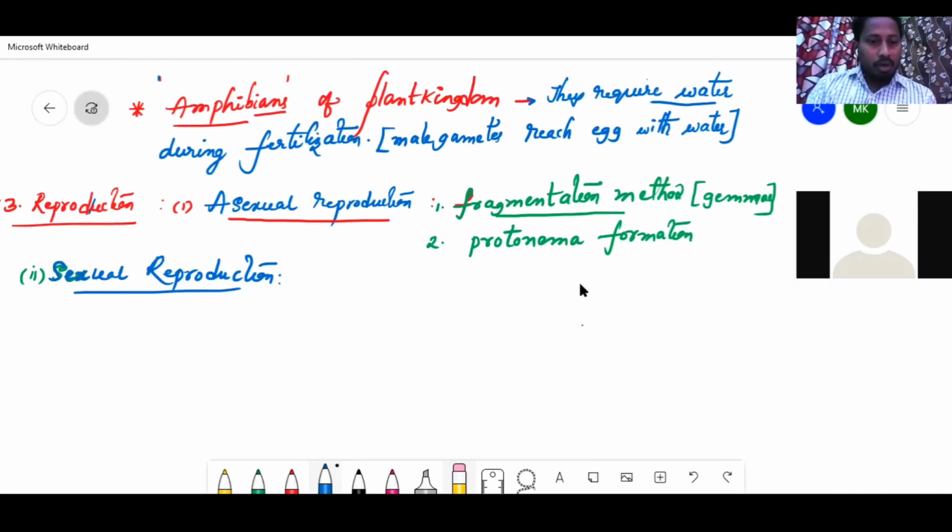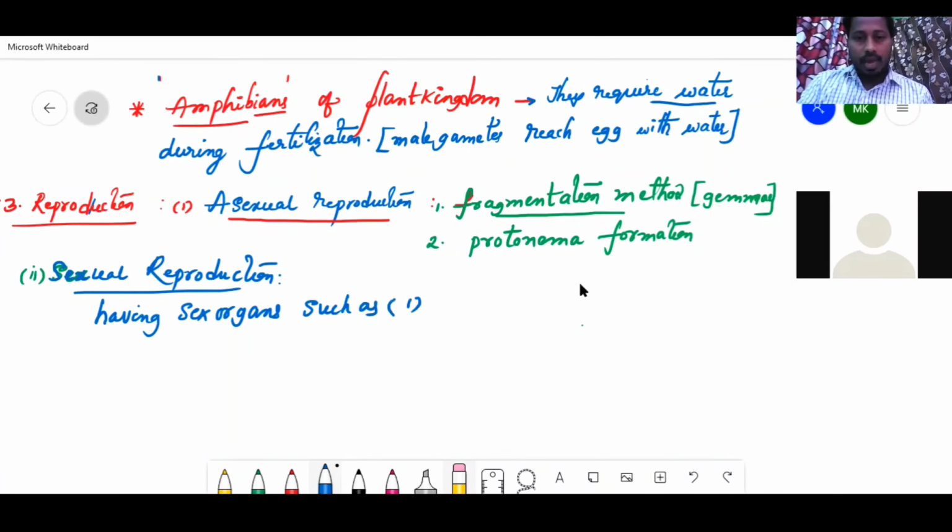So sexual reproduction proceeds by having sex organs such as antheridium, and second one archegonium.